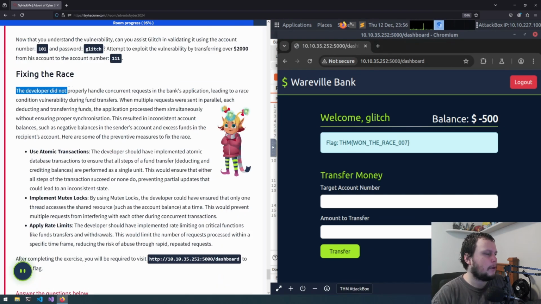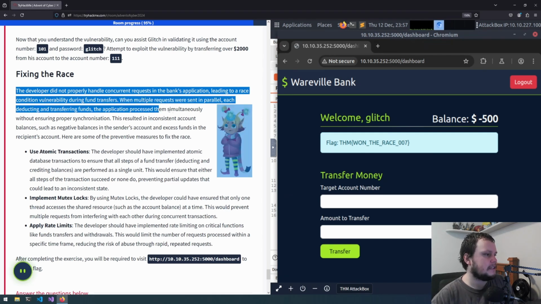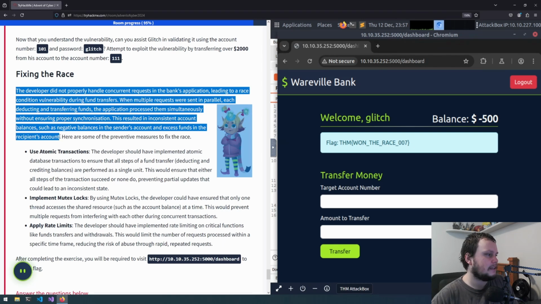So, fixing the race. The developer did not properly handle concurrent requests in the bank's application, leading to a race condition vulnerability during transfers. When multiple requests were sent in parallel, each deducting and transferring funds, the application processed them simultaneously without ensuring proper synchronization. This resulted in inconsistent account balances, such as negative balances in the sender's account and excess funds in the recipient's account. Here are some of the preventative measures to fix the race.